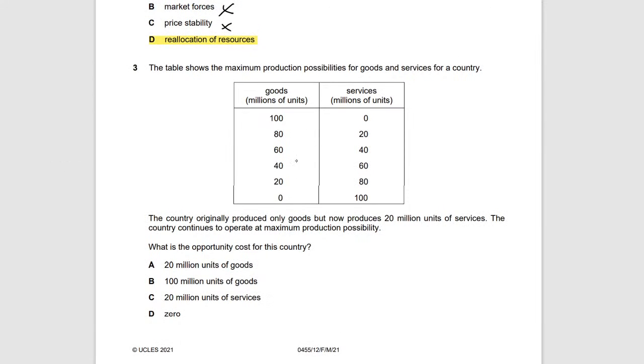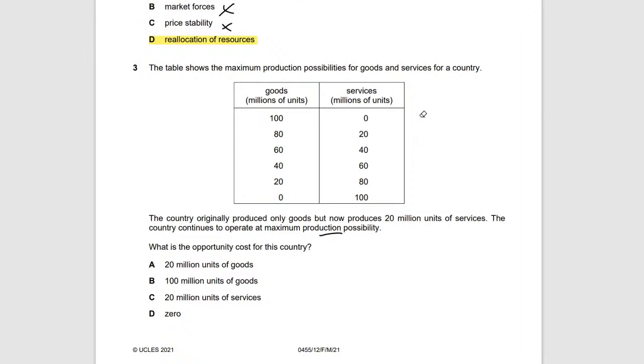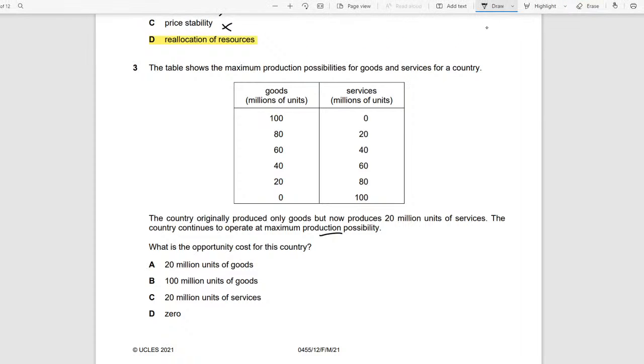This question looks like it's on PPC. Yeah, you can see production possibility. It says the table shows the maximum production possibilities for goods and services for a country. So we have the goods and services, and basically this is not the PPC itself, but just the PPC represented in a table.